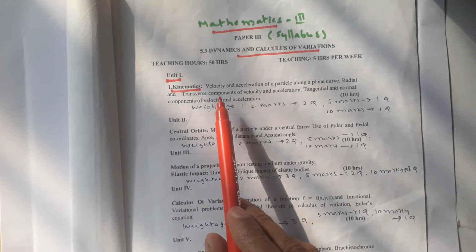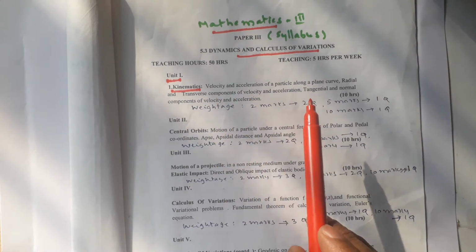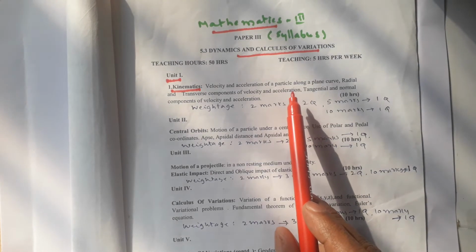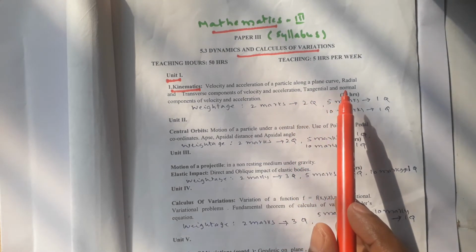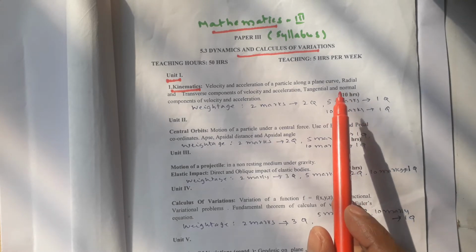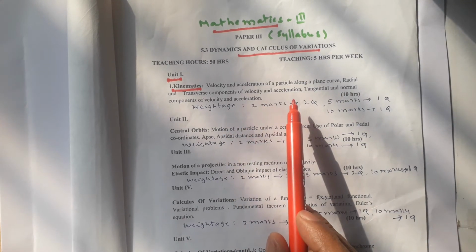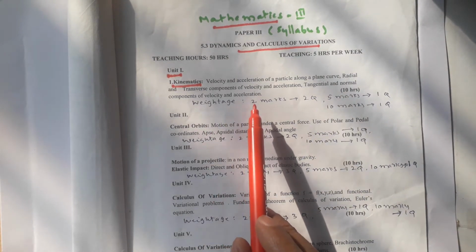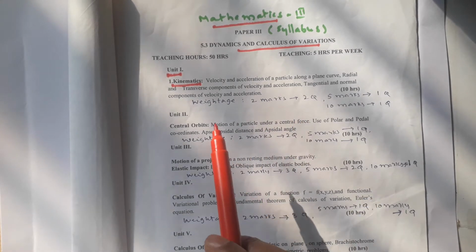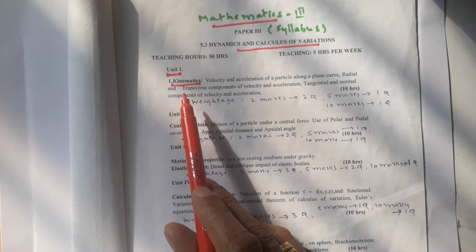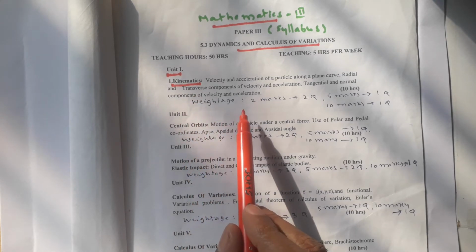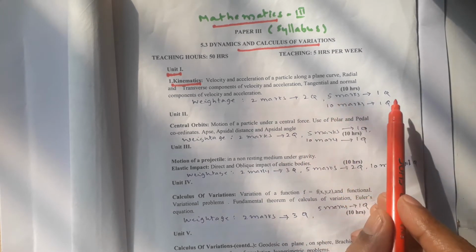As we know, the velocity and acceleration of a particle along a straight line, now along a plane curve. Next, the radial and transverse components of velocity and acceleration, again tangential and normal components of velocity and acceleration. That we will discuss in the coming classes in detail. The kinematics weightage is 2 questions of 2 marks, next, 1 question of 5 marks, 1 question of 10 marks.